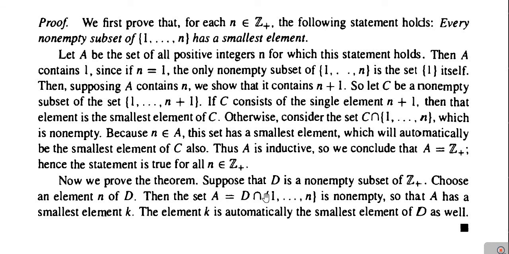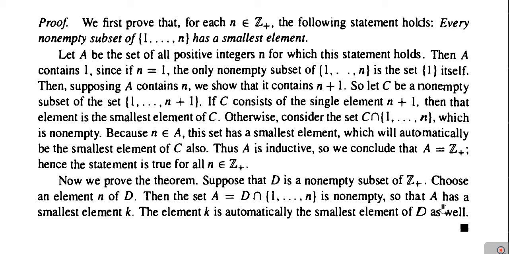So for that purpose, suppose that D is a non-empty subset of Z plus. Z plus means the set of positive integers. Let D be any non-empty subset of positive integers. Then we choose an element n of D. Let n, small n, be any element of D. Then the set A, which is the intersection of D with the set 1, 2 up to n, is non-empty.